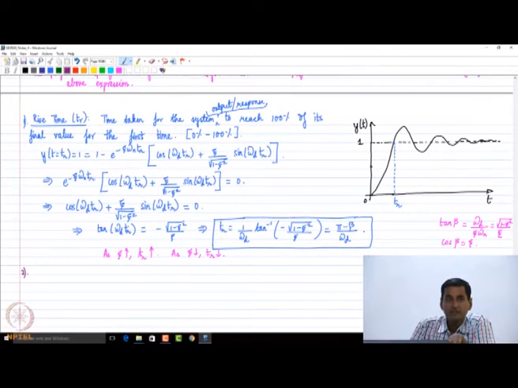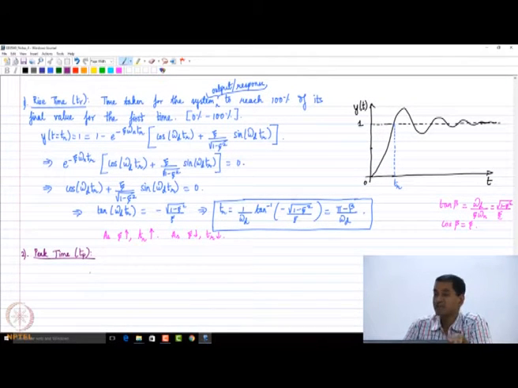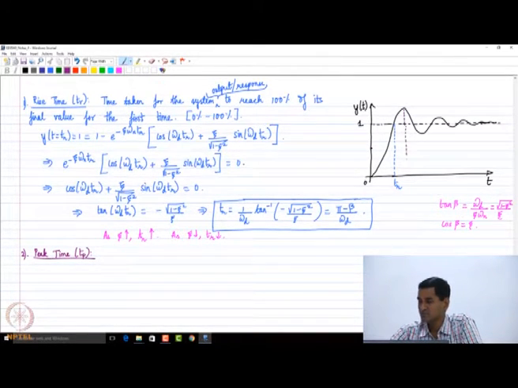What is the second parameter that we can obtain? The second parameter which we are going to get is what is called the peak time, TP. So what is the peak time? The peak time is that instant of time at which the output reaches the first peak of its overshoot.